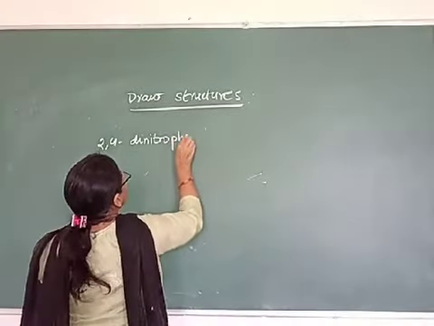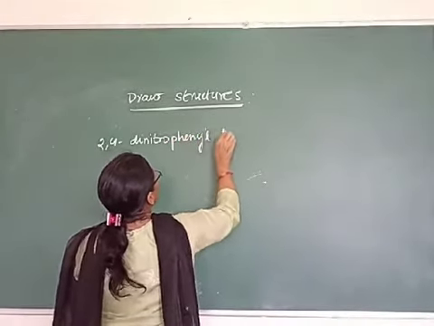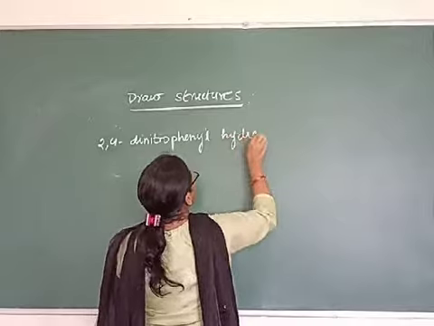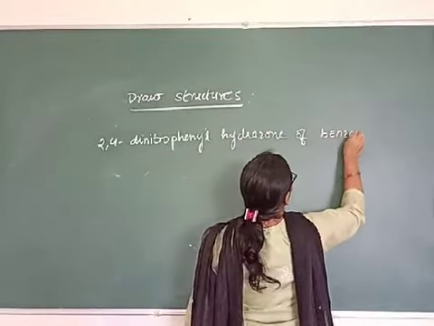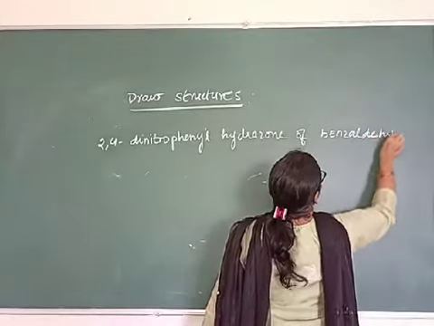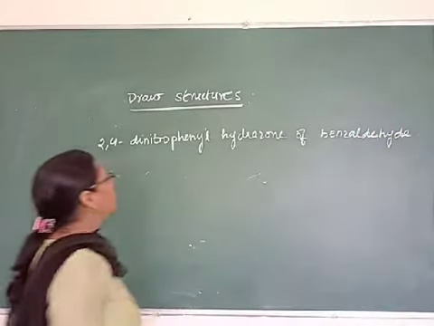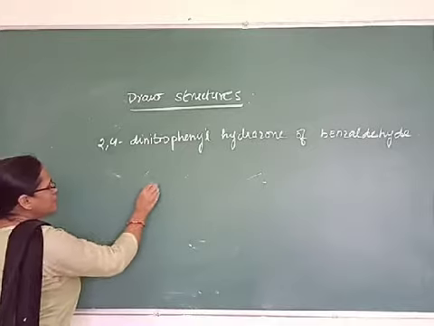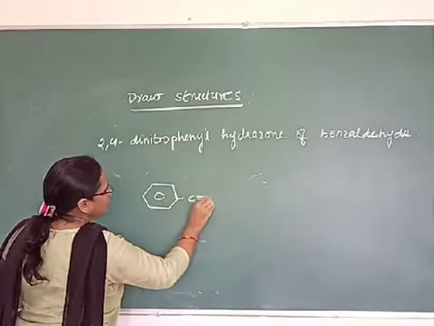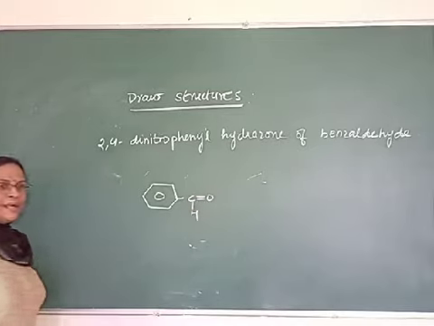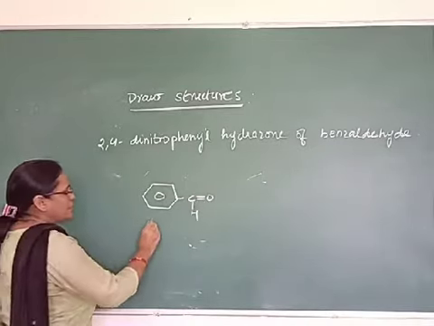Okay, so benzaldehyde is an aldehyde group on the benzene ring. This is benzaldehyde.